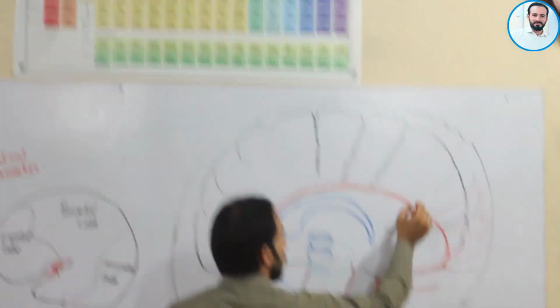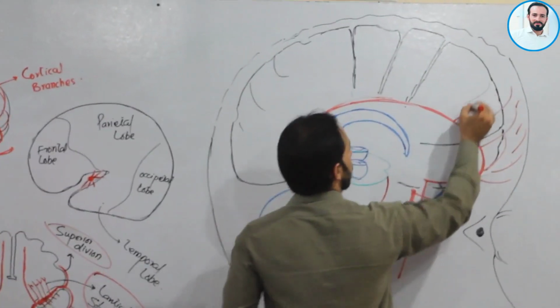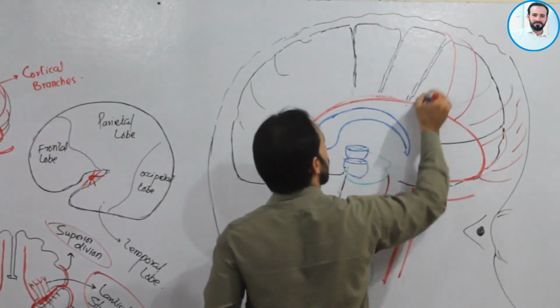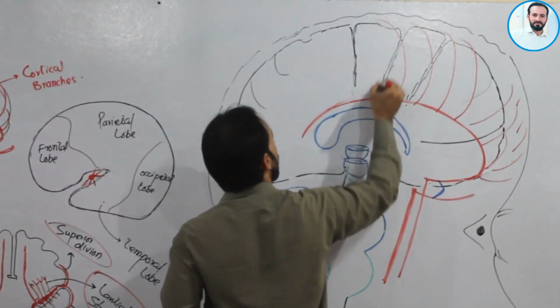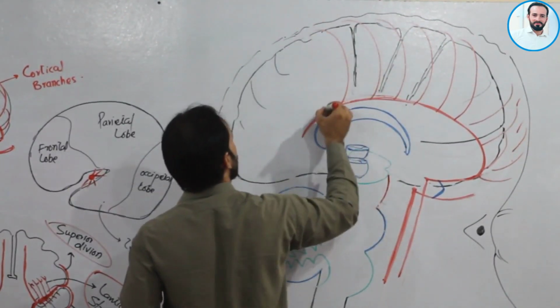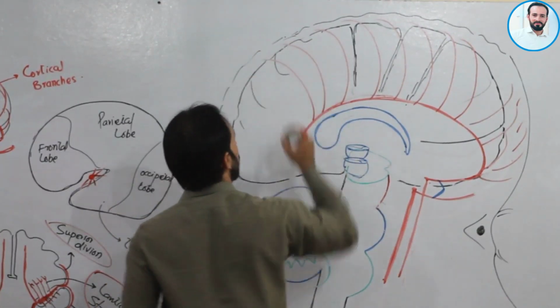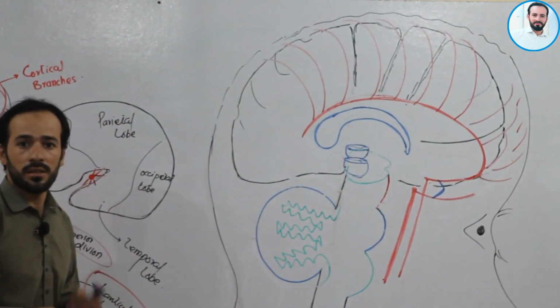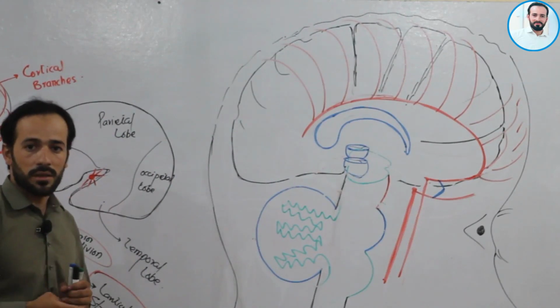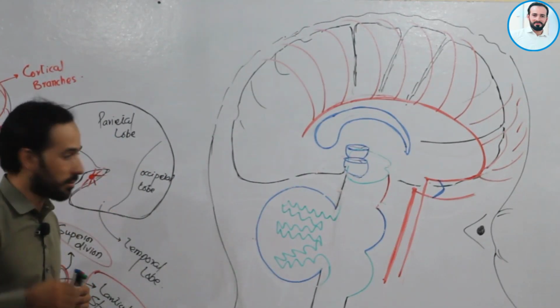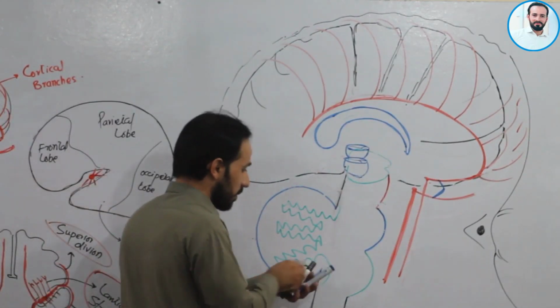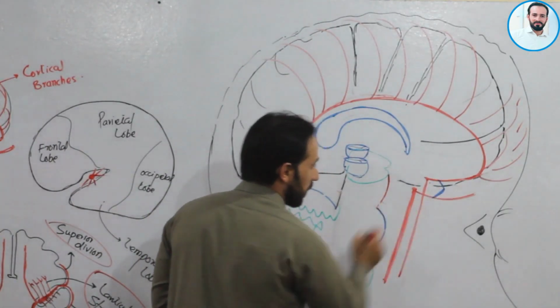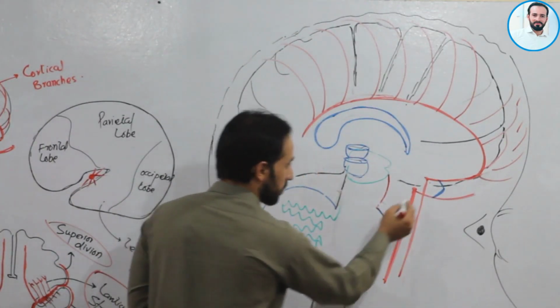Now, this artery is giving branches, these are called the cortical branches, to the medial and the superolateral surface of the left cerebral hemisphere. Clear? Okay. This was our anterior communicating artery.